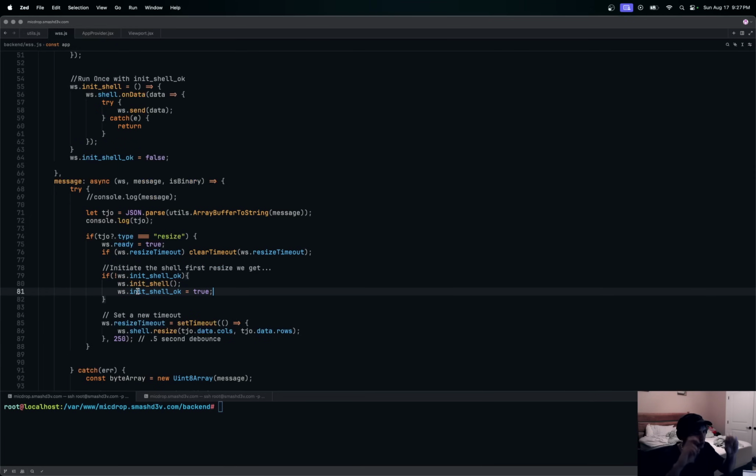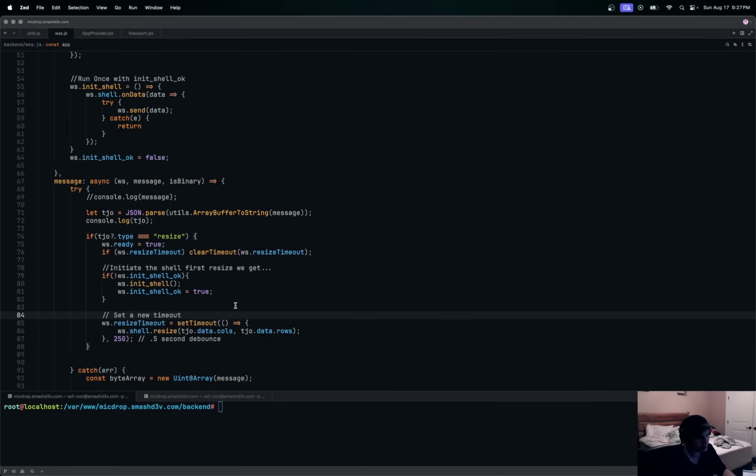So with our first resize object, we say, okay, we can start accepting data and sending data now, basically. That's all this does. But with other resizes, this is where we set a timeout on all of those things flowing in with a 250 milliseconds thing. So with all of those things coming in, we pace them, then resize, pace them, then resize. So that's what this is. Okay, so that's all we're doing there, two different things.